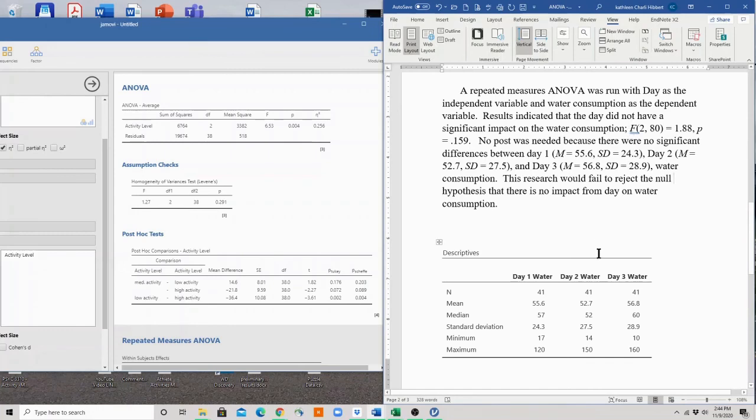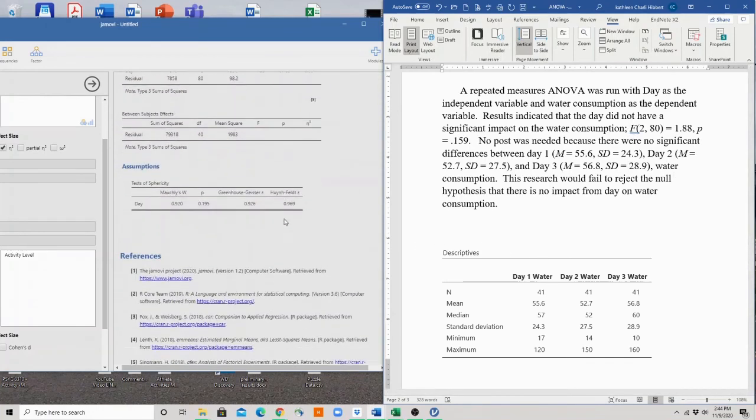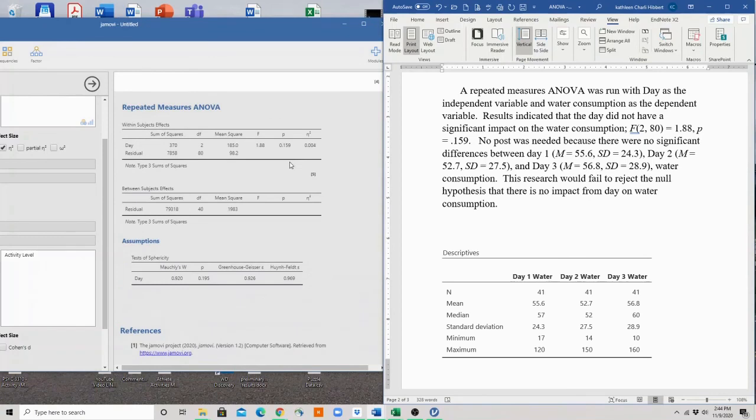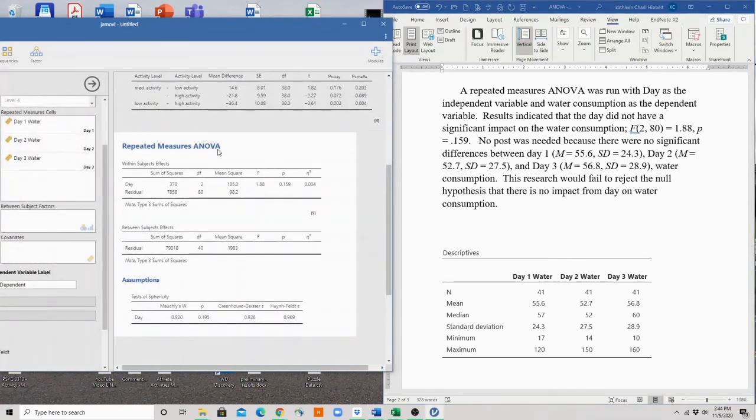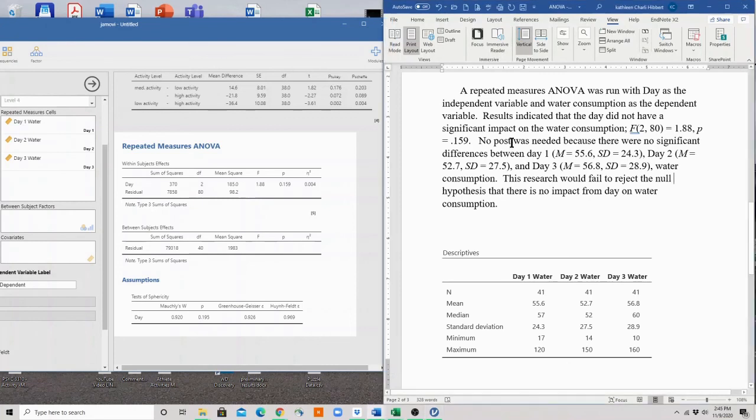So I've found my F from my repeated measures ANOVA. Here's my F score, my p-value. I don't need my eta squared because it wasn't significant. Remember, my p-value was above 0.05. Here are my degrees of freedom right here. So I've got my F with my degrees of freedom equals 1.88. My F value was 1.88. My p-value equaled .159. No post, whoops, I should say post hoc.